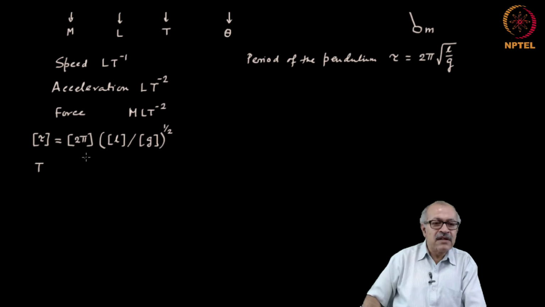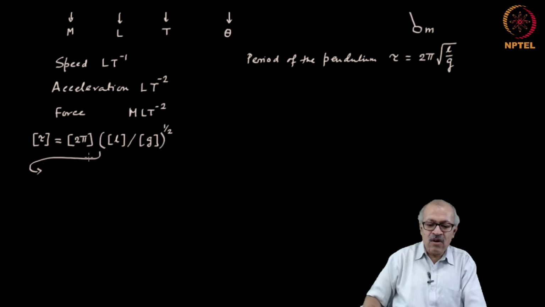Let us write down the dimension of the right hand side first, and then let us see if that equals t. So, let me erase this first. Let us work out the dimension of the right hand side first. The dimension of 2 pi, pi is in radians, which is a ratio, and therefore, it is non-dimensional. So, this will disappear, it does not have a dimension.